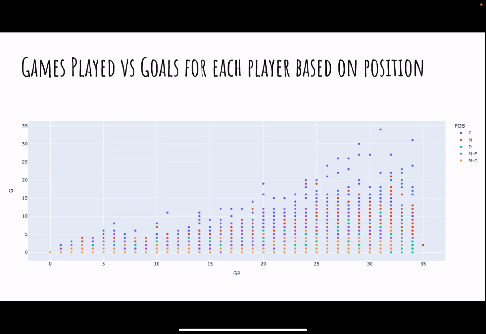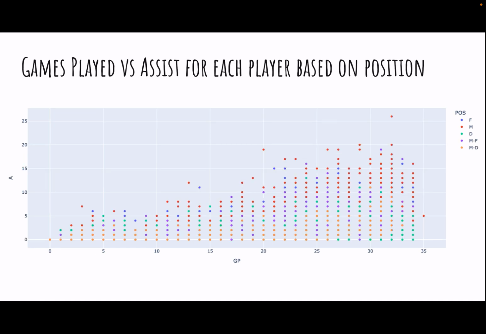The first thing I did is I used goals versus positions to see how they correlated. As we can see here, the forwards tend to have the most goals, as can be seen in the blue dots. And then when I did the same thing for assists, it seems as though the midfielders are taking up the higher parts of the dot plot, which would make sense because usually it's the midfielders who assist.